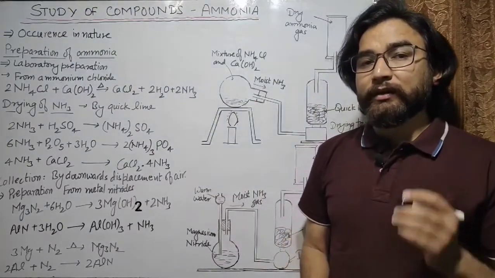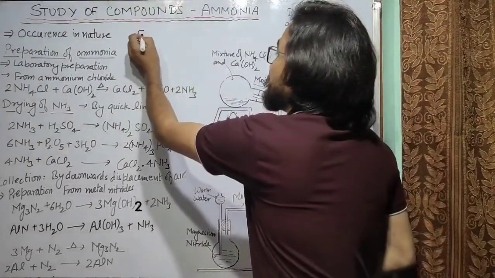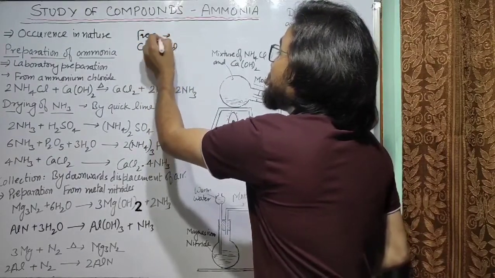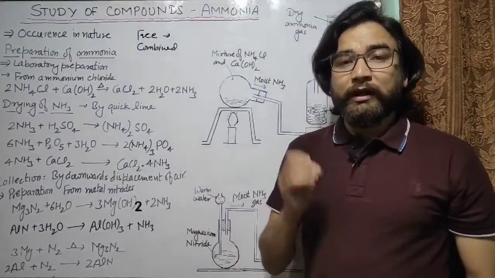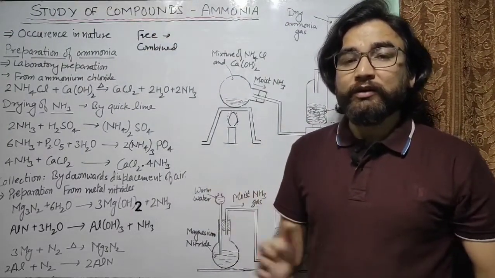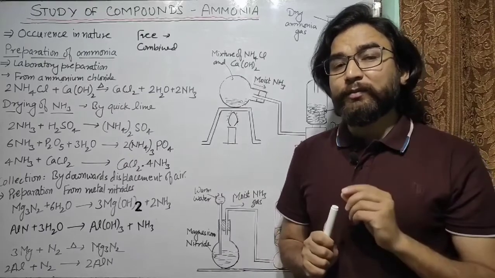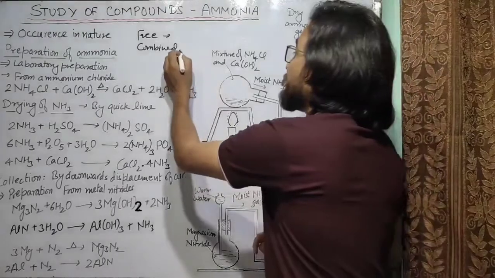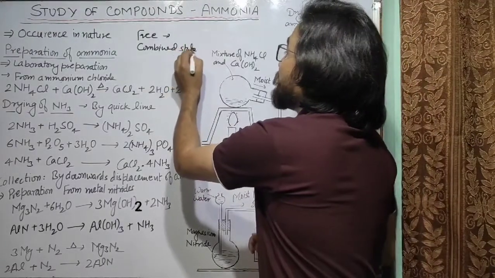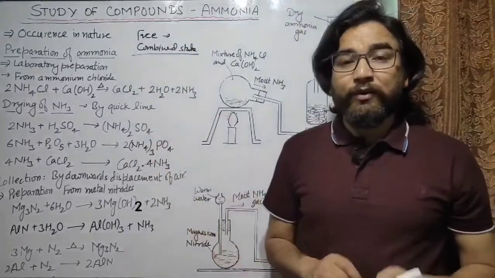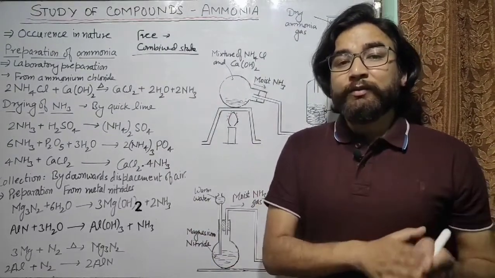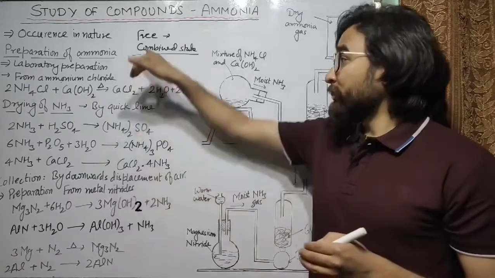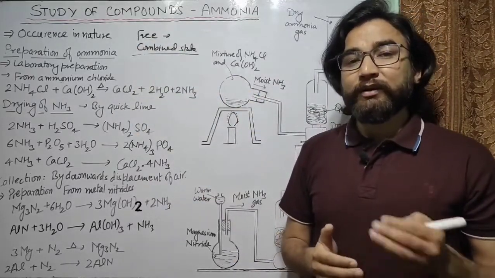So ammonia can occur in nature in free state as well as in combined state. In free state the ammonia is found in the atmosphere and sometimes in water in traces. So a very small amount of ammonia is found in nature in free form. But in combined state, ammonia can be found in the form of its salts like ammonium sulfate or ammonium chloride, etc. So ammonia can be found in free as well as in combined form in nature.